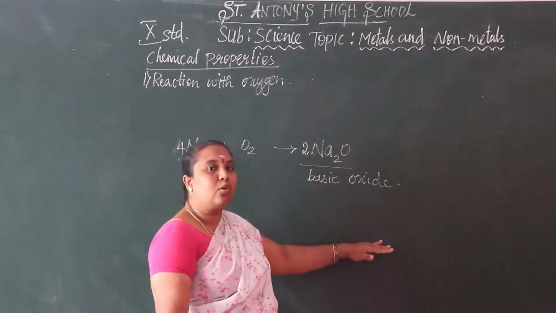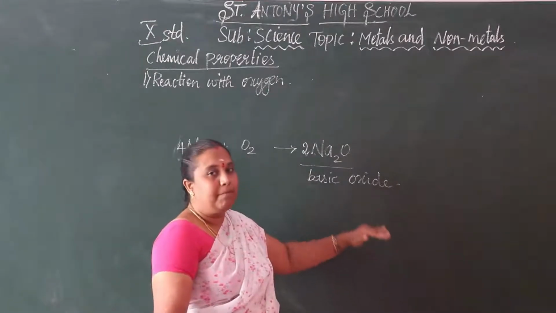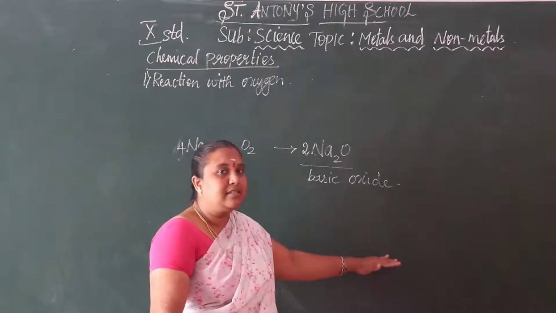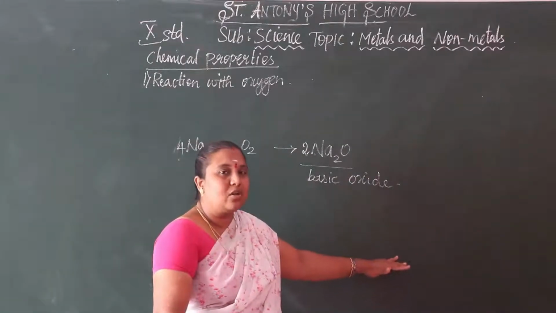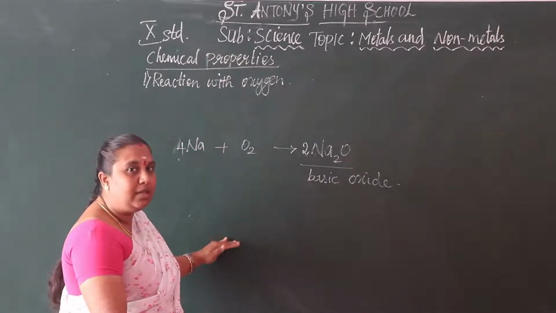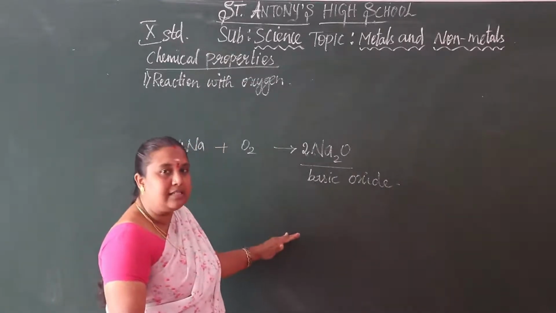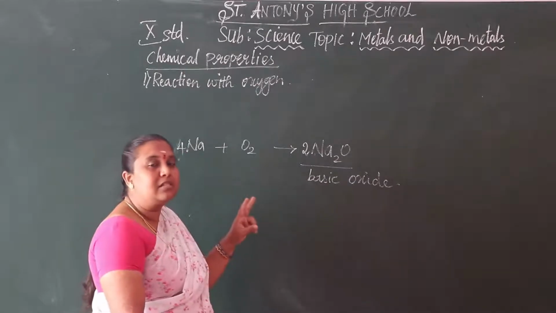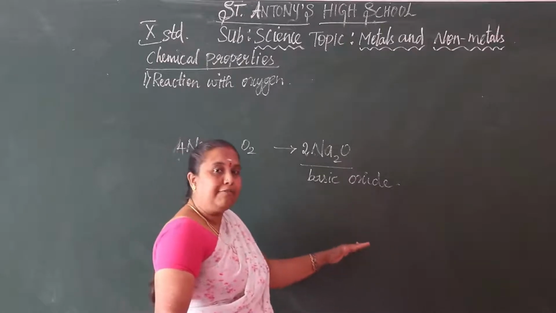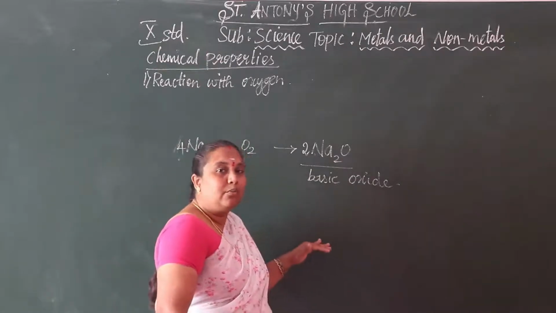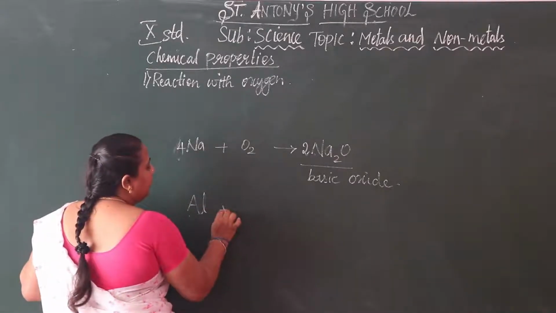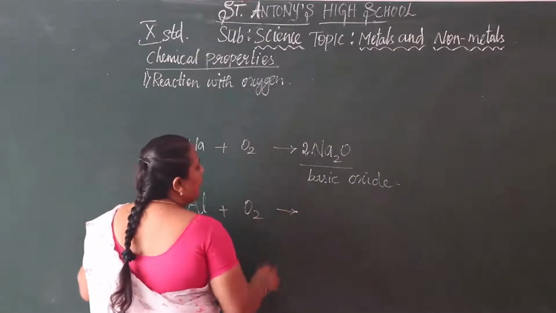That metal oxides show the properties of both basic and acidic in nature. So, since they show both properties, we can say that these oxides are amphoteric oxides. Let us see the example: aluminium and zinc. Both these metals react with oxygen and give amphoteric oxides. So we have the example aluminium plus oxygen. Aluminium reacts with oxygen and gives aluminium oxide.